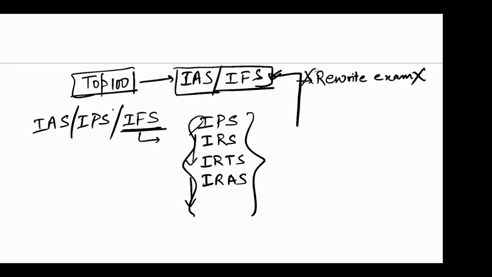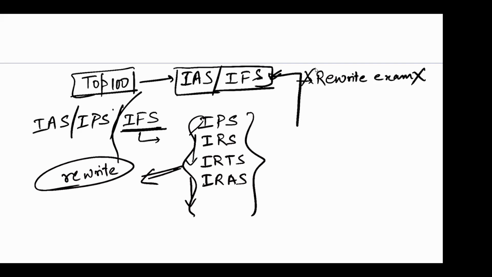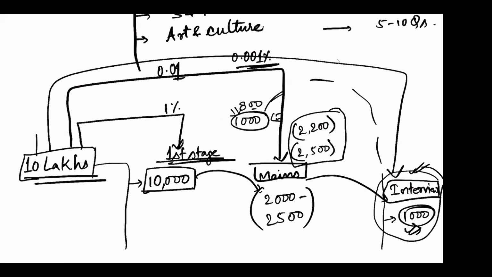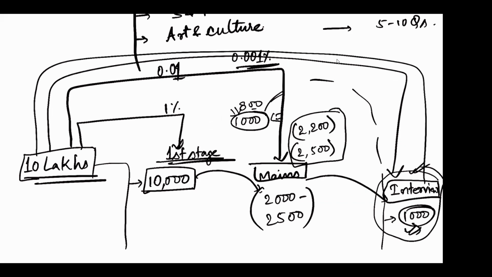These people will be rewriting the examination again for getting into this IAS. So if I ask you what is the probability of becoming IAS in this number, this 10 lakh people who fill the form, that will be coming less than 0.001%.